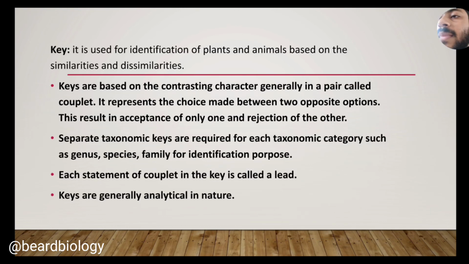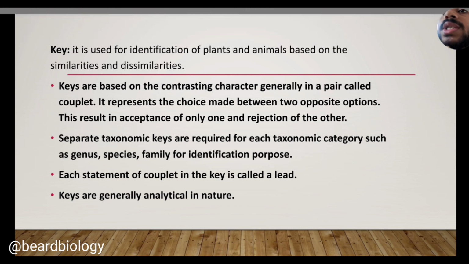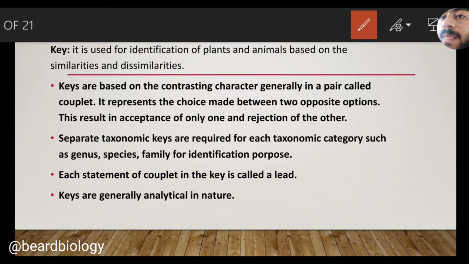Now let me come to a very important thing. This concept you must remember, the concept of key. What is a key? A key is used for the identification of plants and animals based on similarities and dissimilarities. A key is a particular character, or a particular statement, on the basis of which we make the classification, the differentiation between two different organisms.